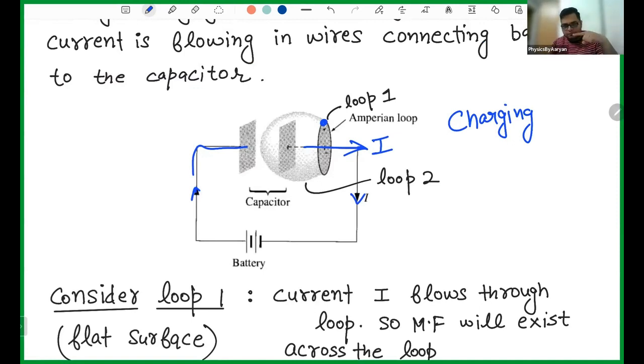So this was the current flowing up. Let me give you a very basic idea. Let's say this is a plate. This is another plate. You can clearly say plate 1, plate 2. Between the plates, you have a dielectric material. So no direct current is flowing. Something is going on, but no direct current, or no conduction current, is flowing. So this is the first plate, this is the second plate, and between the plates no current is there, and you have the current coming from this plate like this. And on this side and on this side, between these two plates, there is no current.